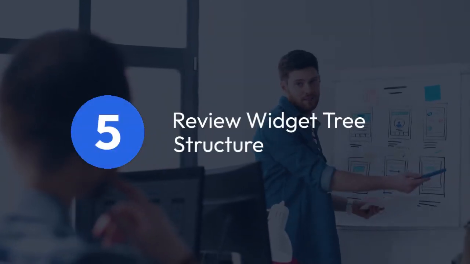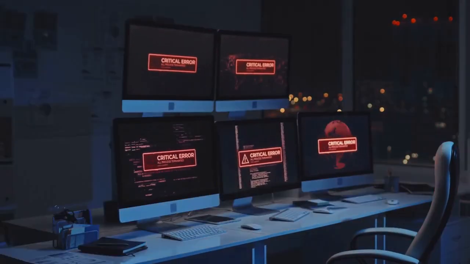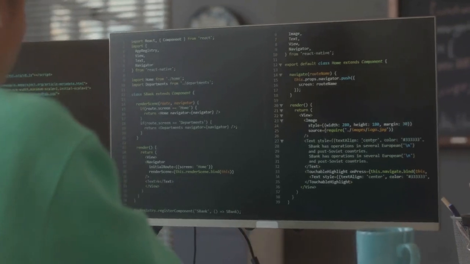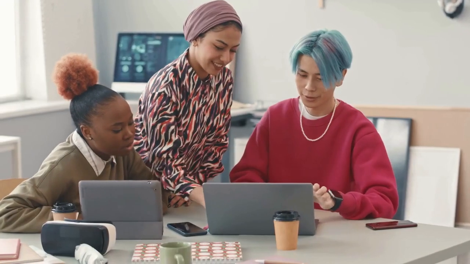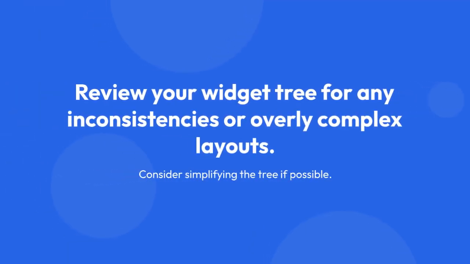5. Review widget tree structure. Sometimes the problem isn't directly in the widget throwing the error, but rather in its parent or ancestor widgets. A poorly structured widget tree with incorrect nesting or improper use of keys can also contribute to this error. Review your widget tree for any inconsistencies or overly complex layouts. Consider simplifying the tree if possible.